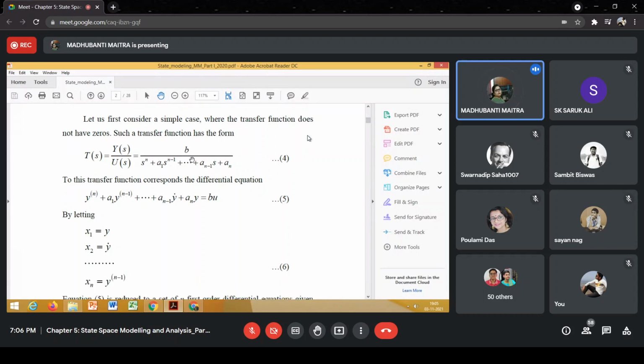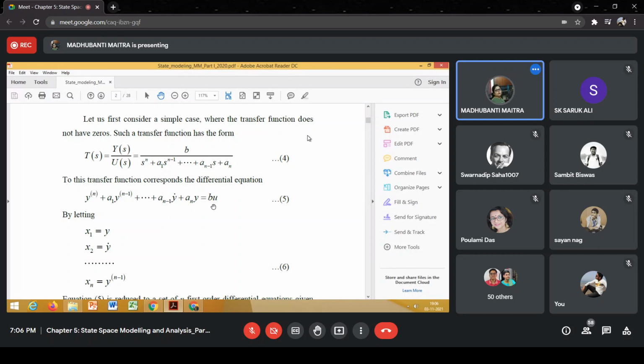If there is no closed loop zero in the system, we can obtain the differential equation from the transfer function, and it will be d^n y by dt^n plus a1 d^(n-1) y by dt^(n-1) plus and so on plus a n minus 1 dy by dt plus a n y is equal to bu.